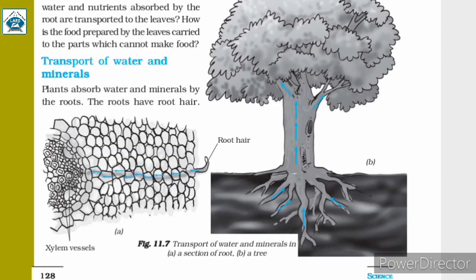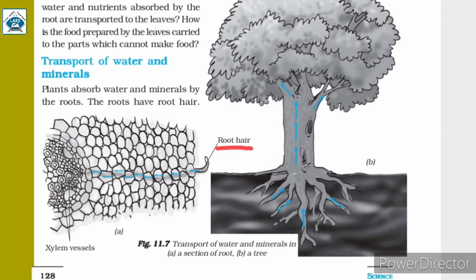We are well aware of the fact that roots of the plant absorb the essential minerals and water from the soil. The roots have hair-like structures present on them. These hair, that is root hair, increase the surface area of the root and allow a greater amount of absorption.